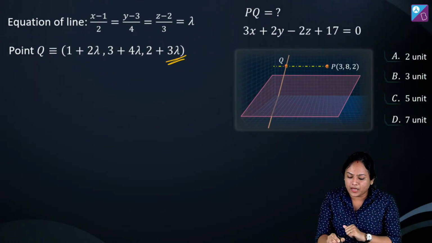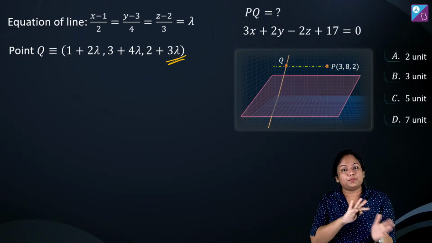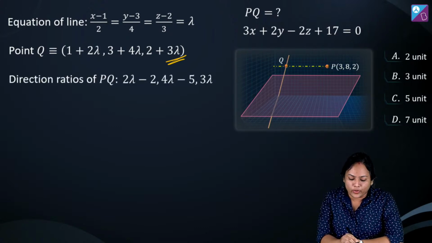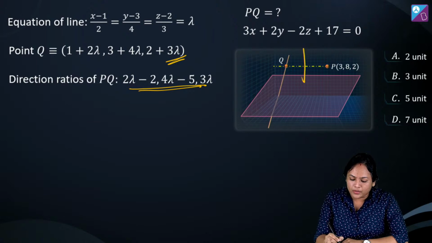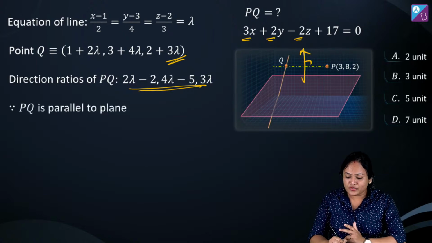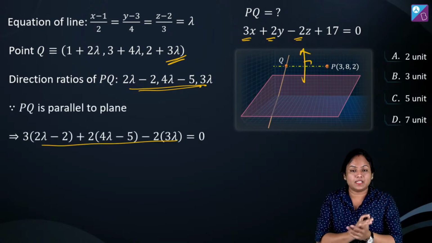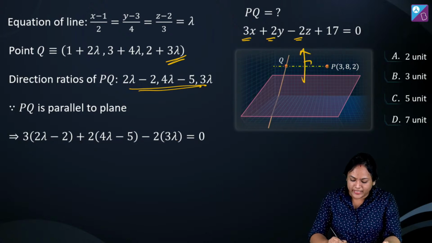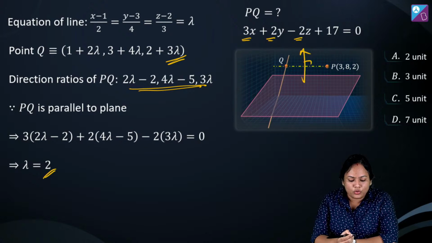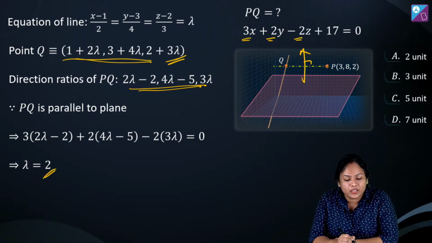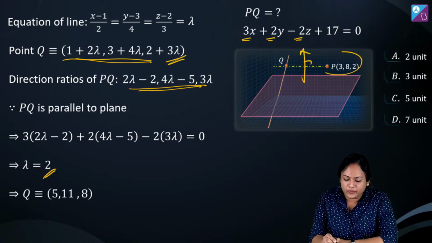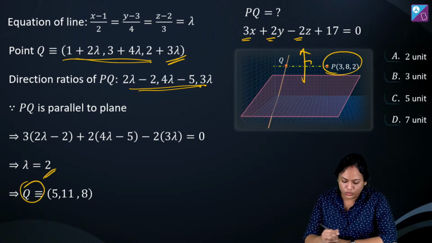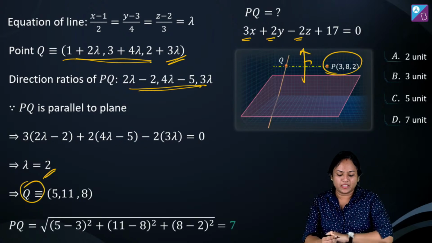We have the point Q, and here we wrote the DR of PQ by just subtracting coordinates. So the DR of PQ is going to be 2 lambda minus 2, 4 lambda minus 5, 3 lambda. And then we make it perpendicular to the normal. The DR of the normal is 3, 2 and minus 2. Therefore, we set a1 a2 plus b1 b2 plus c1 c2 equal to 0. When you solve this, you will get the lambda value as 2. Now lambda 2 has come, so we can substitute it back over here. When we substitute 2, it will become 5, 11, 8, and then obviously we can find the distance between these two points P and Q using the distance formula, and the final answer comes out as 7.